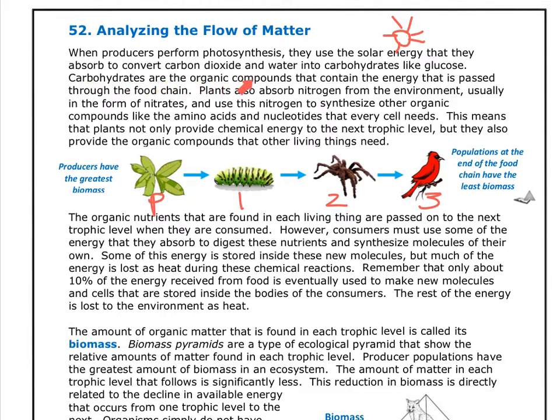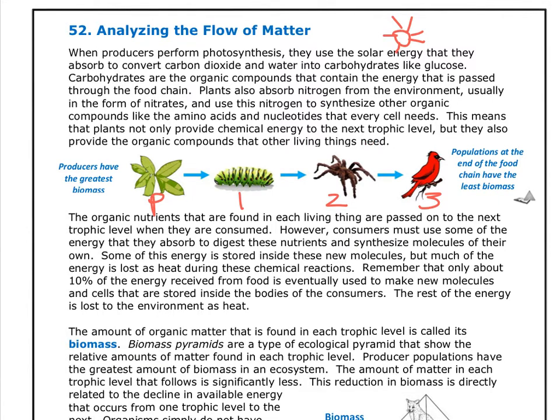Carbohydrates are the organic compounds that contain the energy that is passed through the food chain. Plants also absorb nitrogen from the environment, usually in the form of nitrates, and use this nitrogen to synthesize or make other organic compounds like the amino acids and nucleotides that every cell needs. This means that plants not only provide chemical energy to the next trophic level, but they also provide the organic compounds that other living things need.